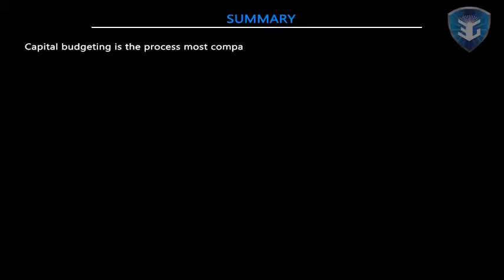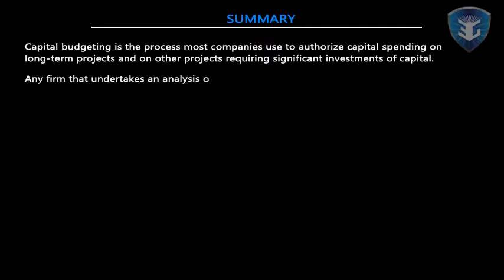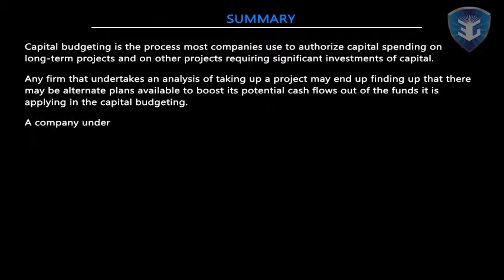Now, in the end, let us summarize what we have learned in this lecture. Capital budgeting is the process most companies use to authorize capital spending on long-term projects and on other projects requiring significant investments of capital. Any firm that undertakes an analysis of taking up a project may end up finding out that there may be alternate plans available to boost its potential cash flows out of the funds it is applying in the capital budgeting. A company undertakes capital budgeting in order to make the best decisions about utilizing its limited capital.